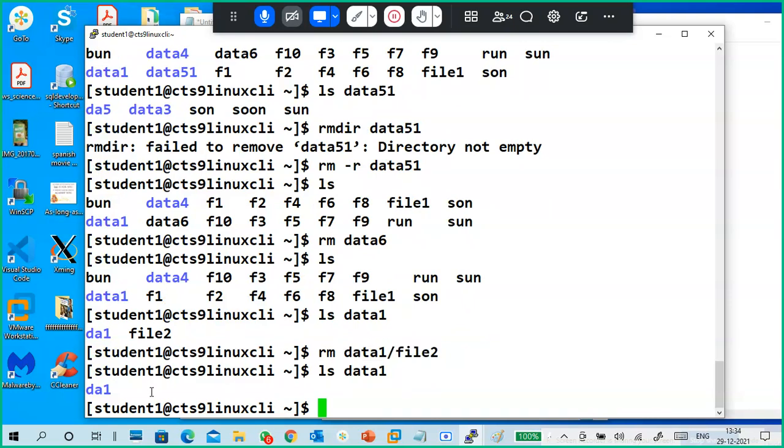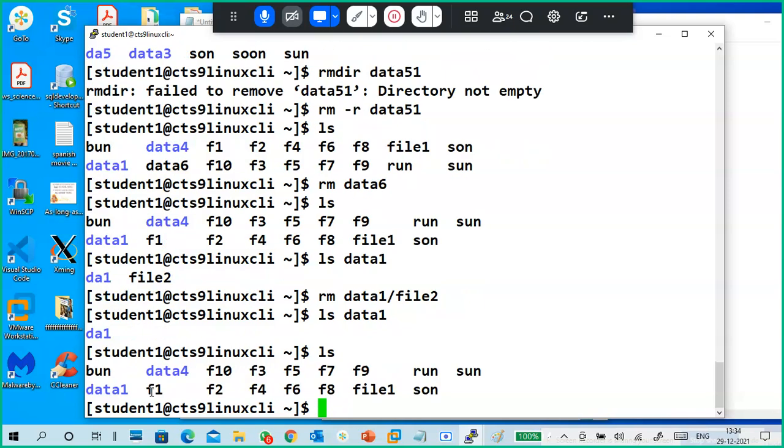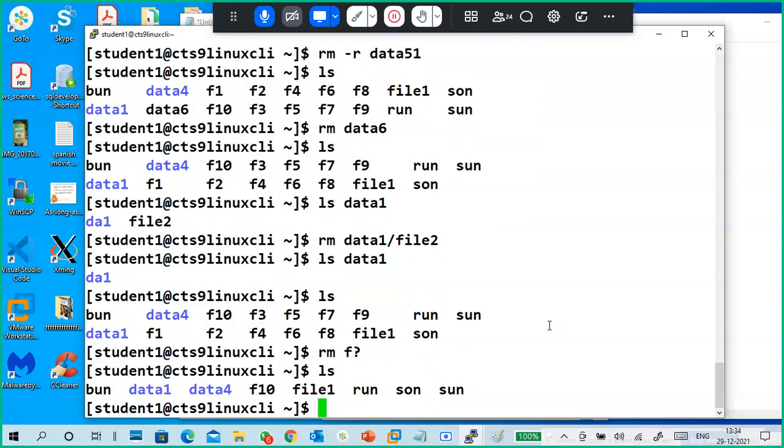or you can delete mass files also. Like you want to delete multiple files like f1, all files like this. I want to delete: rm f question mark means f1 to f9 files will be deleted. See, f10 is there, f1 to f9 files are deleted. Like this also we can use it.